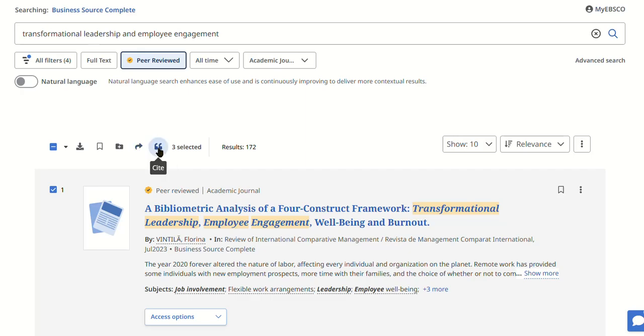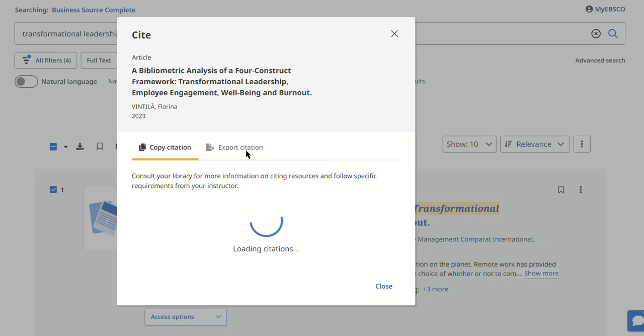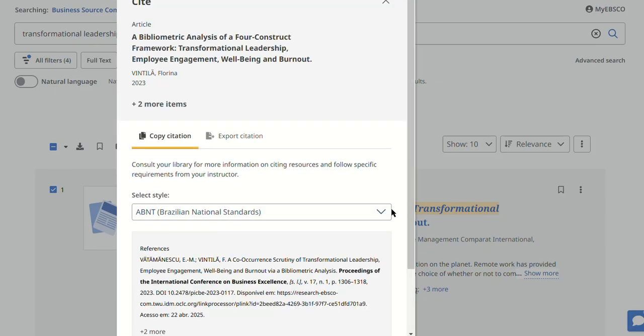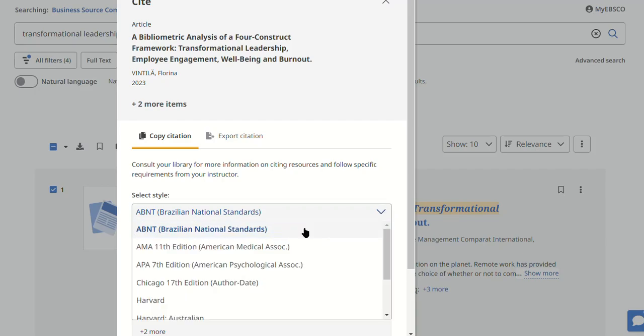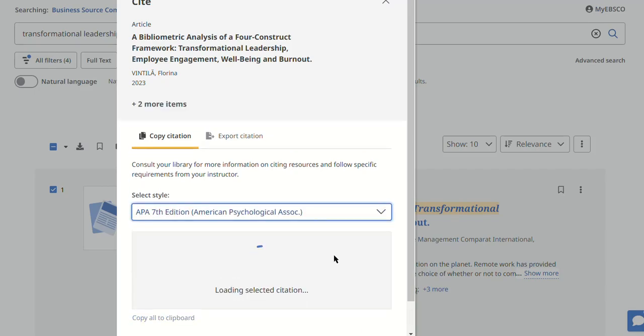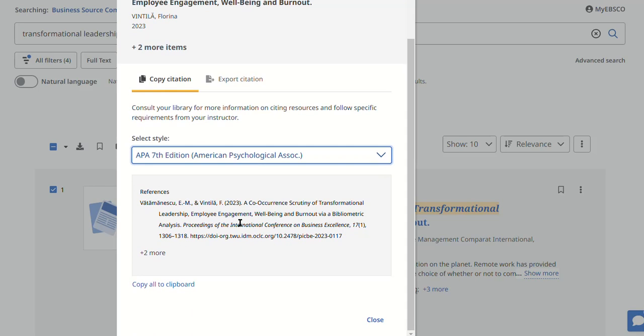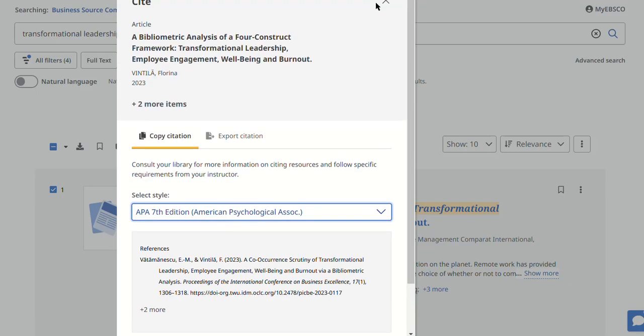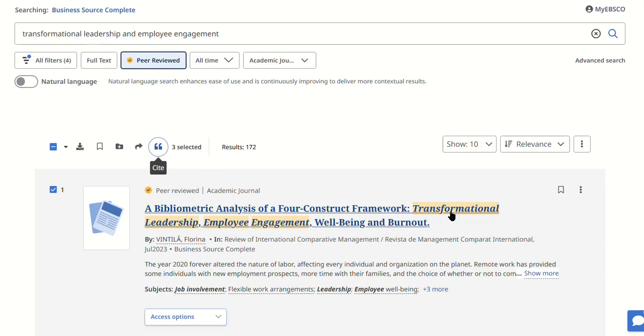This one is a Cite button. I'm going to click on that. And you notice I've checked off three of them. And first of all, I'm going to check the citation format that I want, which is APA in this case. And you notice there's only one reference here, but there are two more. And so if I choose this and ask it to copy all of those, I'll have three citations that I can copy and paste into a document. So let's get rid of that.